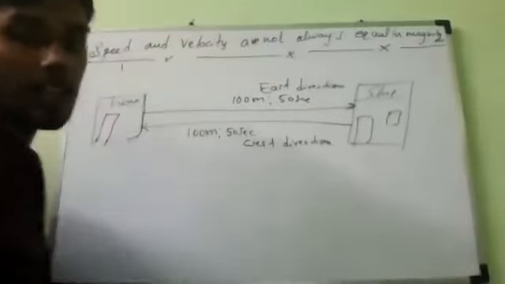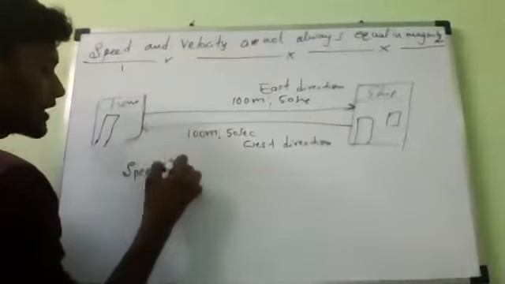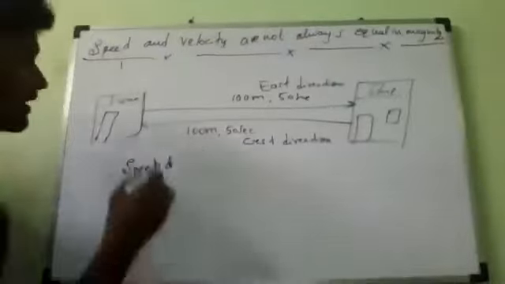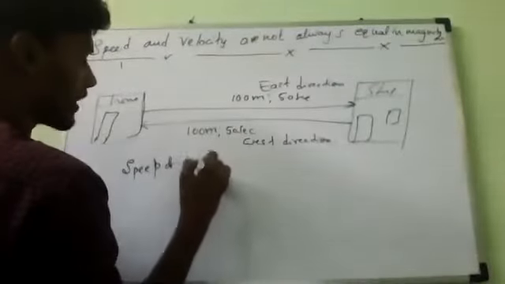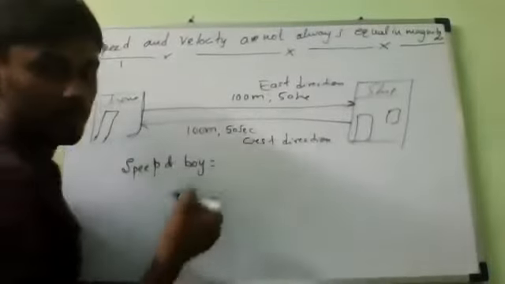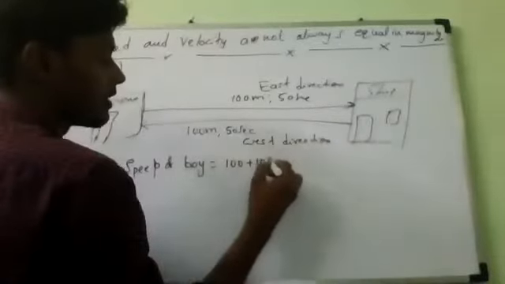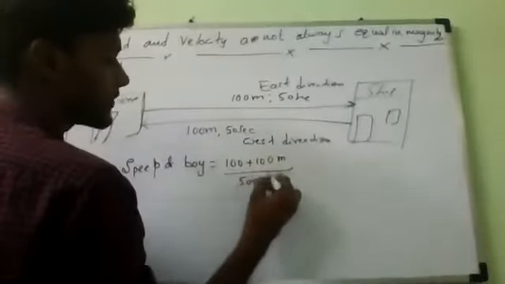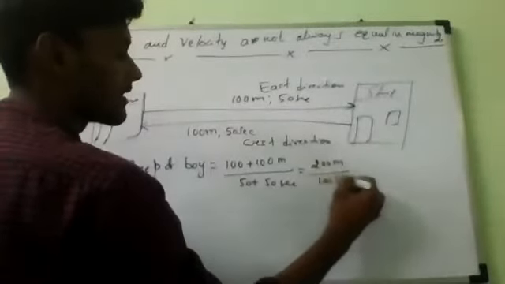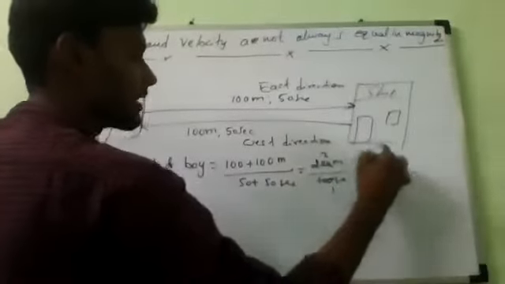Now you calculate the speed. What is the speed of the boy? Overall speed, you take. Speed of the boy equals total distance traveled, 100 meters plus 100 meters, which equals 200 meters, divided by 50 plus 50 seconds, which is 100 seconds. 200 meters by 100 seconds, which equals 2 meter per second. Yes or no?